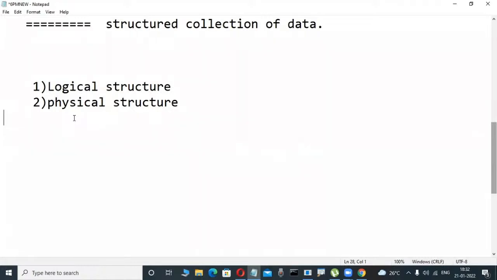Okay, logical structure only. Okay, really, I am also working in a logical structure. You are also working in a logical structure. You are a Java, .NET front-end programmer, also working in a logical structure. I agree, logical structure of the database. But what is that logical structure? Suppose in a DBA, persons are there, those persons are working in a physical structure. Don't worry. But what is that logical structure at least? Yes. Logical structure means nothing is there.